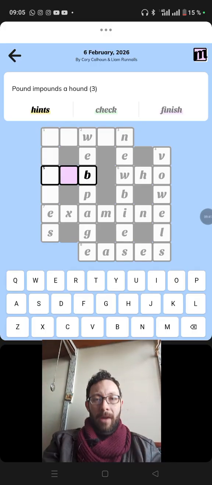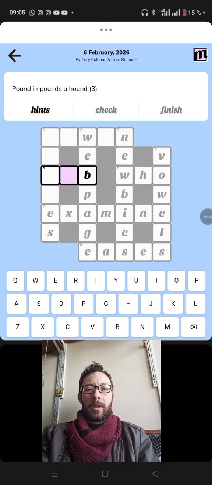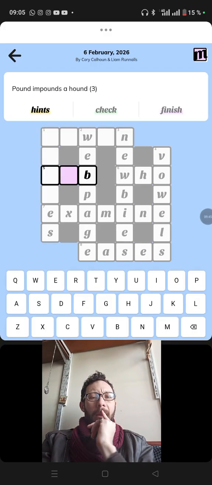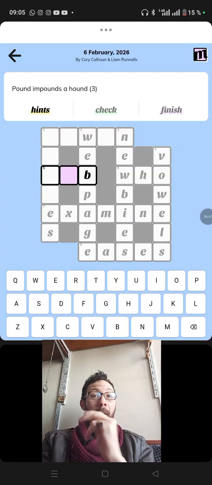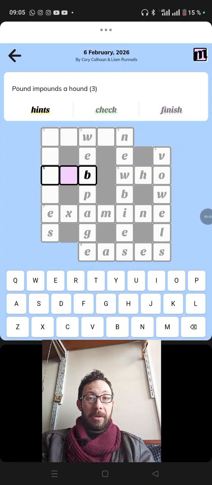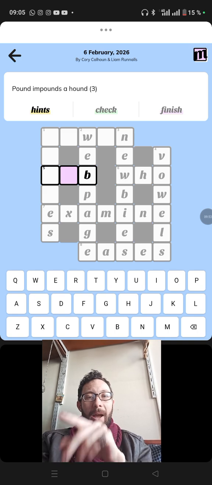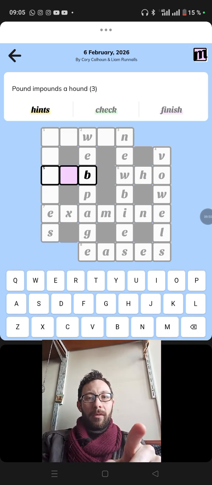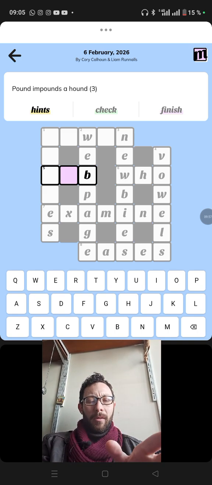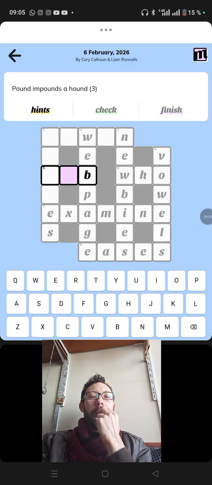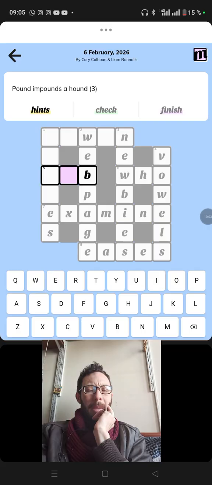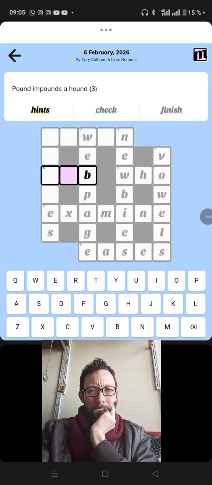Pound impounds a hound. A hound could be a cub, right? A cub? No, not a cub. A pup? No. Pounds.